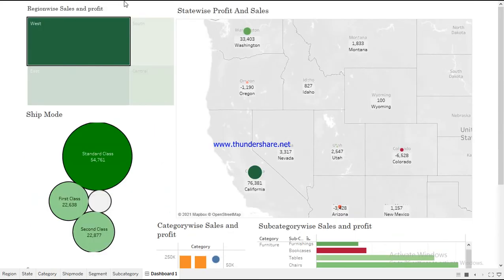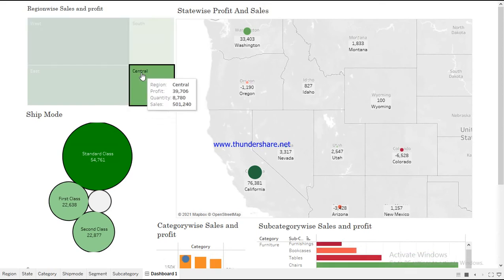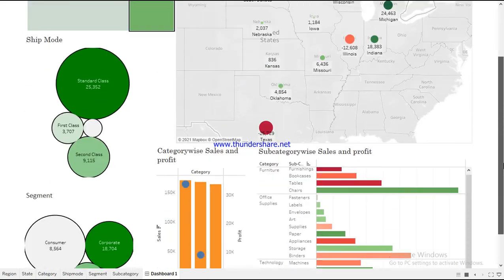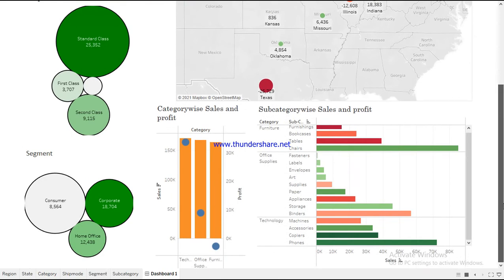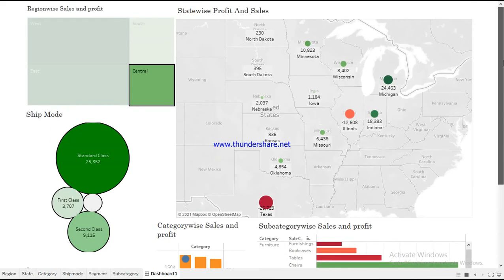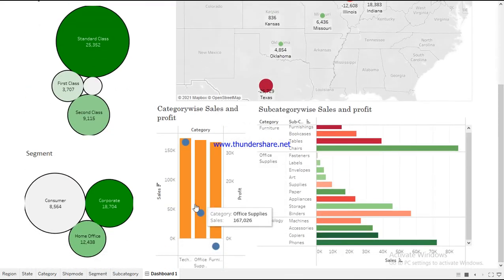Let us go to the central region now. In the central region, we can see that only technology is performing good, while the overall profit rate of office supplies has decreased, and the furniture is actually in loss.